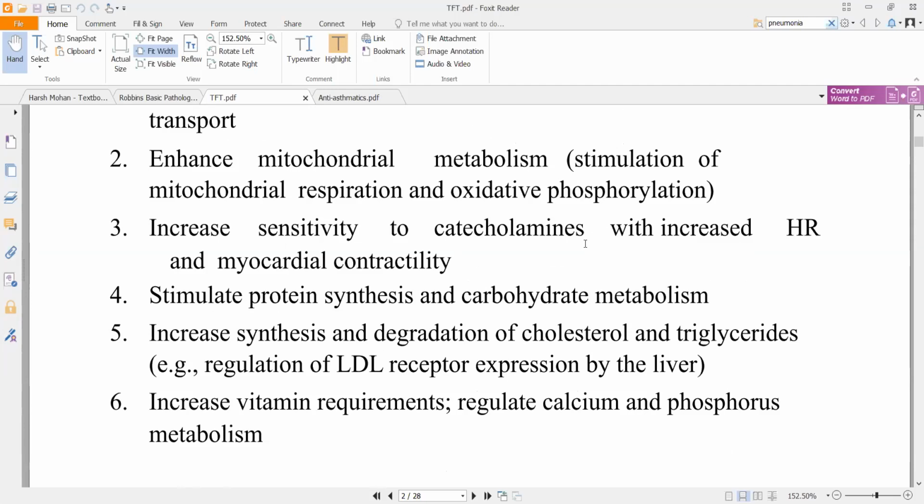Then, increasing sensitivity to catecholamines. Catecholamines are dopamine, norepinephrine, epinephrine, adrenaline, noradrenaline. Those are called catecholamines, and they are secreted by your adrenal medulla. These will have a direct correlation on your heart, so they will increase your heart rate and they will increase myocardial contractility. Your heart has a property wherein it will have both force of contraction and rate of contraction.